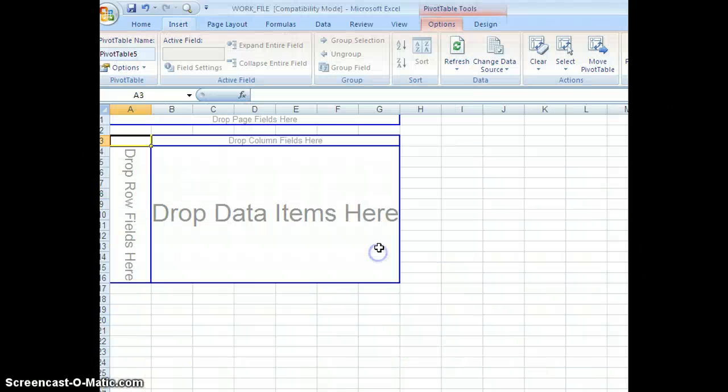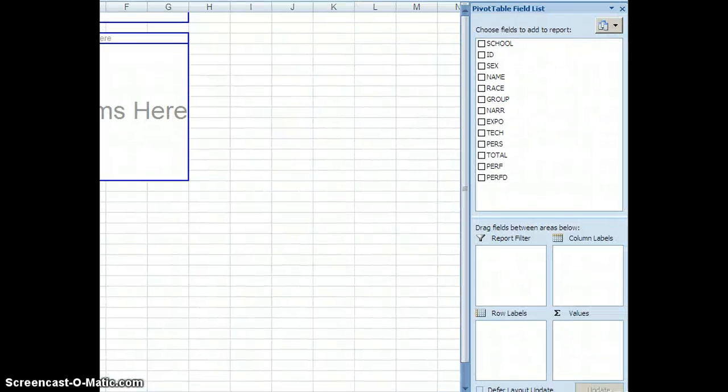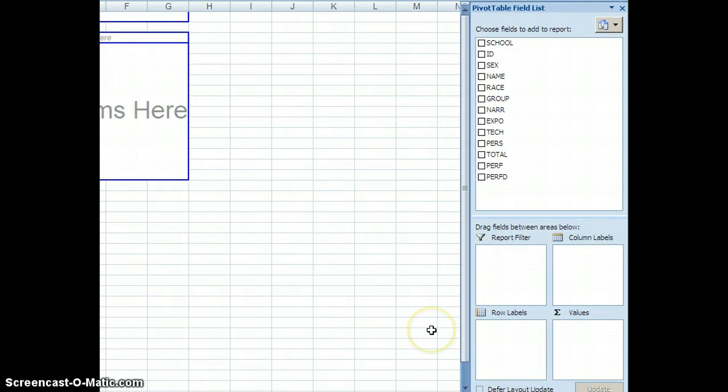Okay, if you did a pivot table correctly, you're going to tell it right away, because you're going to get these little groups of boxes over here. And on one side of the page, and on the other side of the page, which I'm going to move for you right now, you're going to get this little menu over here. So when you get that page, and it's a new blank page, when you get that right away, there's no question you've got a pivot table created.